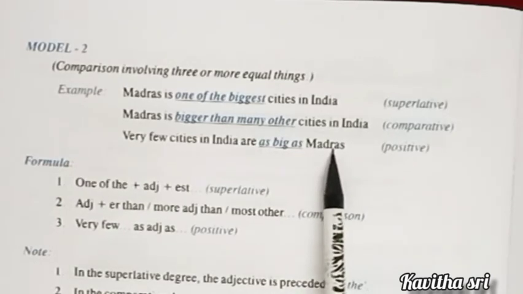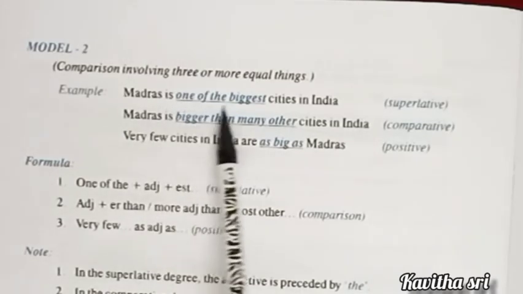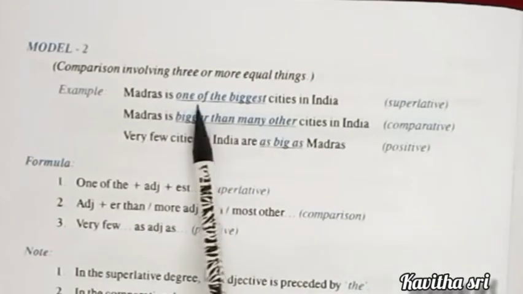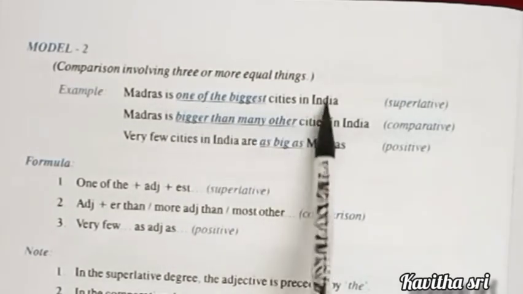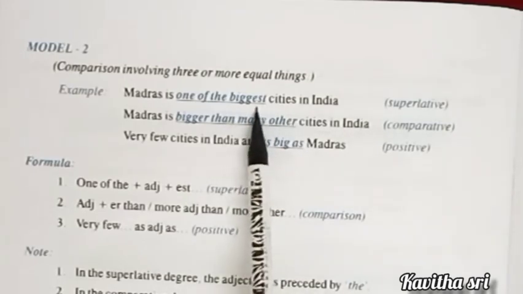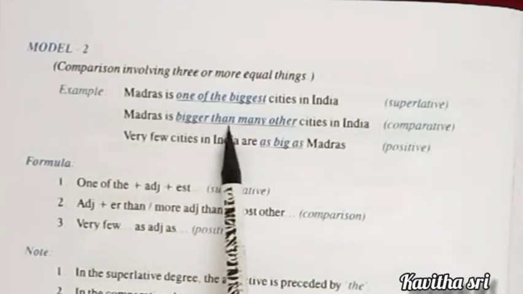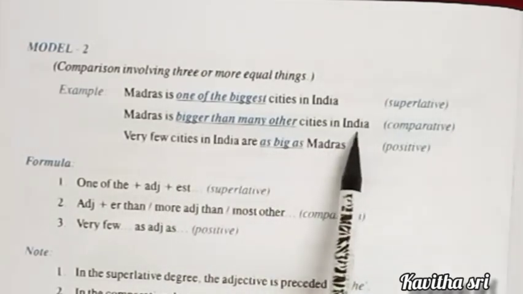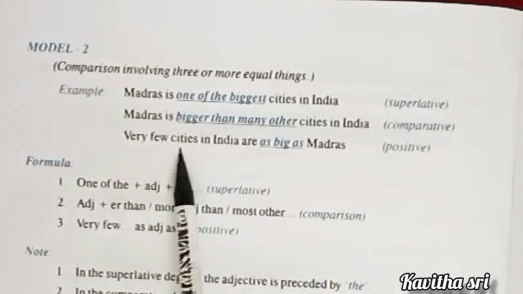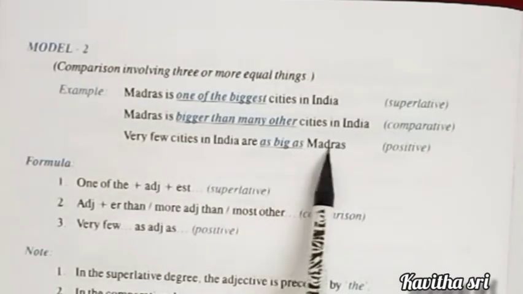So look at the difference. First one, superlative degree. Madras is one of the biggest cities in India. So Madras is compared with all the cities in India. Okay. So we are adding est to the adjectives. Second one, Madras is bigger than many other cities in India. Positive degree. Very few cities in India are as big as Madras.